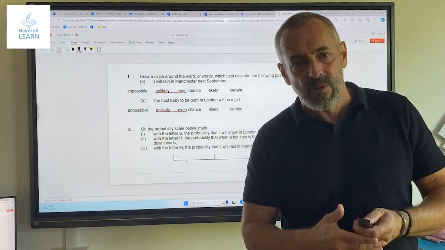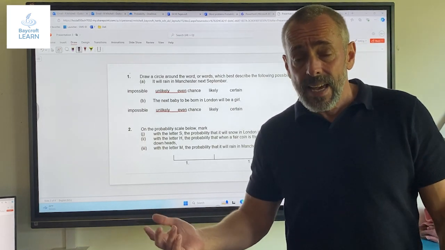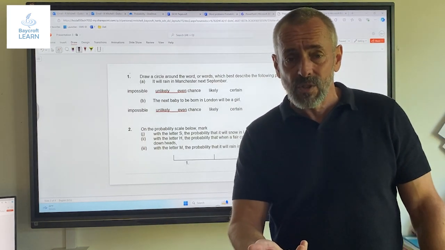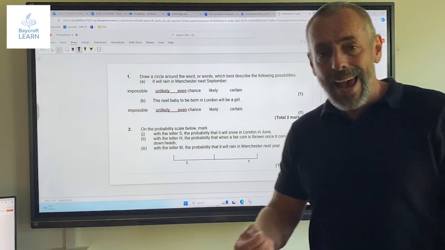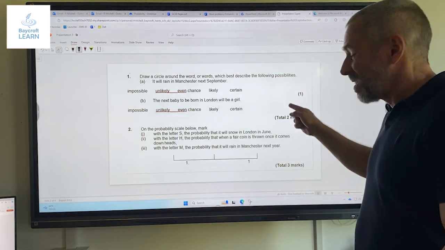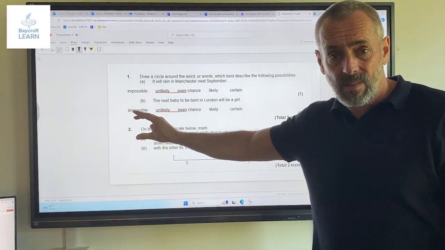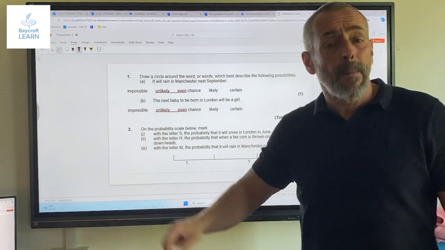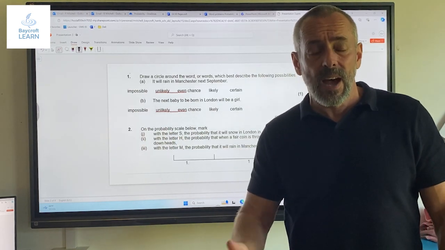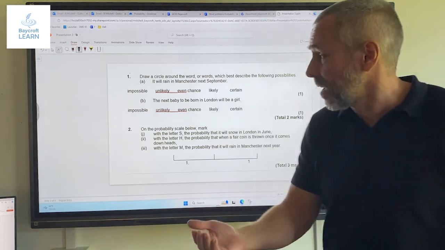And this is what you need to remember for your GCSE. The other thing to remember for your GCSE is, and this is what we've been doing a lot of practice on so far this year, how much effort and time you need to put in. You can see these are 1 mark questions and there's not a lot of space, okay? Therefore, they're not expecting to see any working out. They just want to see an answer, which is lucky because there's no working out to be done here.